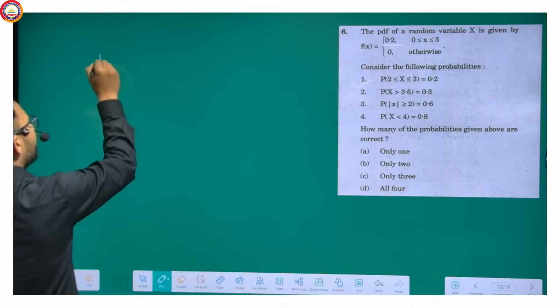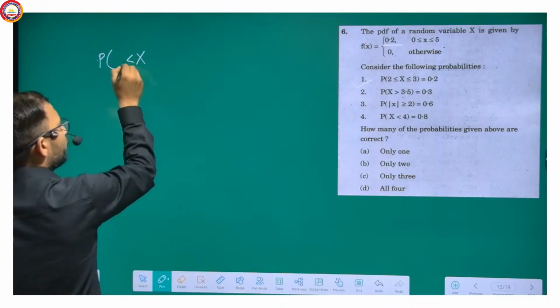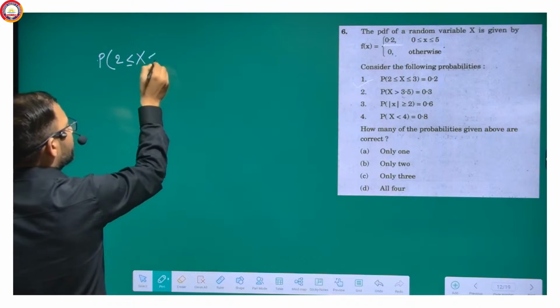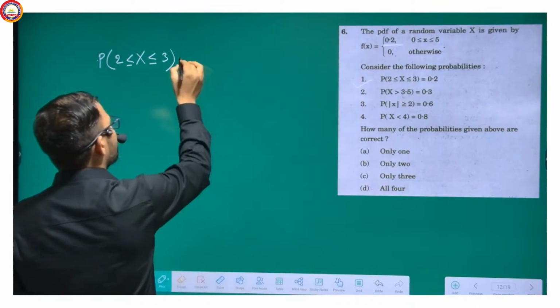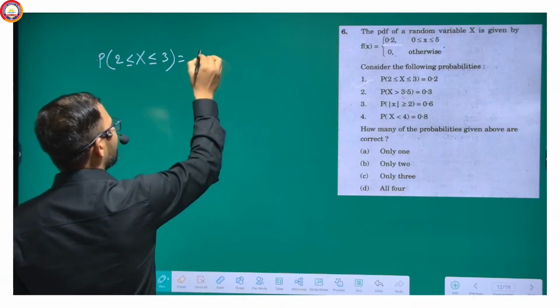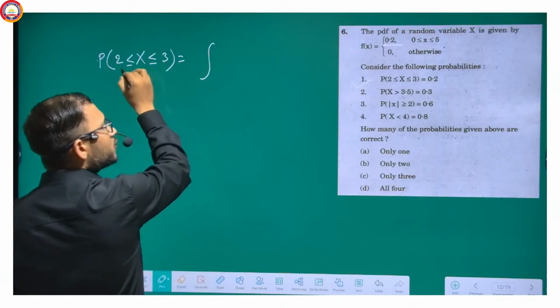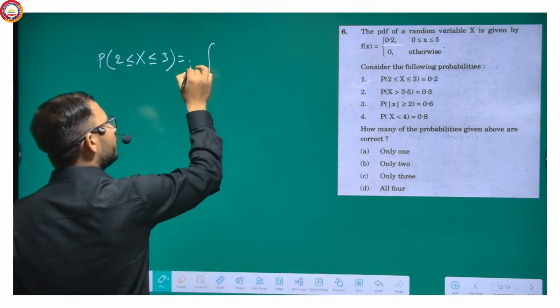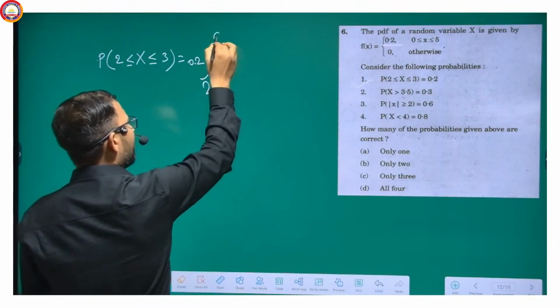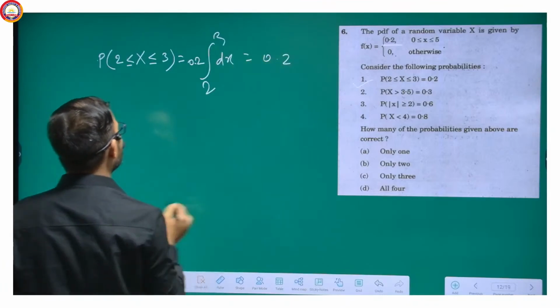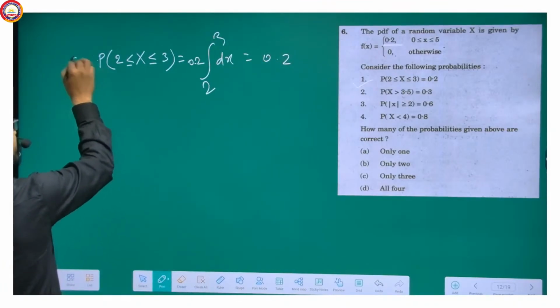So this will be probability X lies between 2 and 3, and this is just a continuous distribution. So 3 minus 2 is 1, and 0.2 will come outside, so this is 0.2 dx from 2 to 3, and so this will be 0.2. Getting my point? Now this is the first statement.